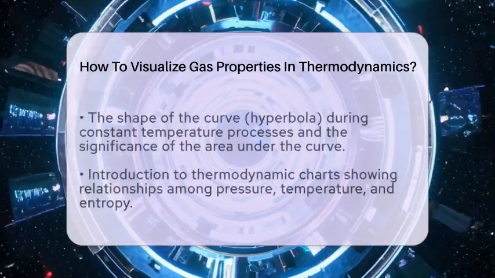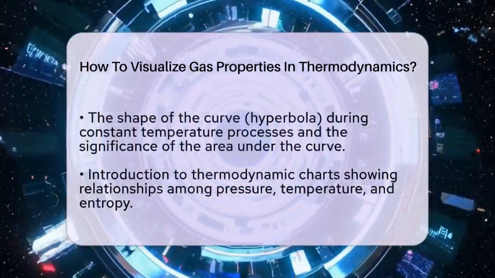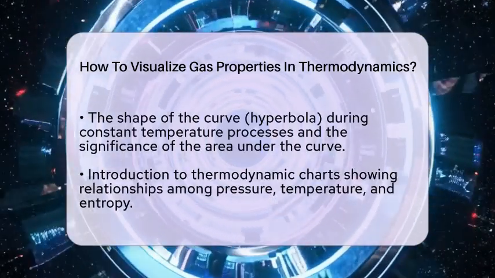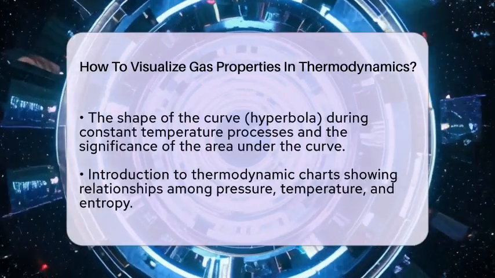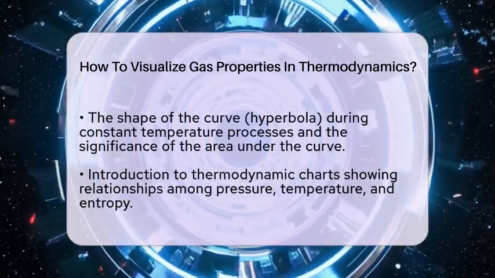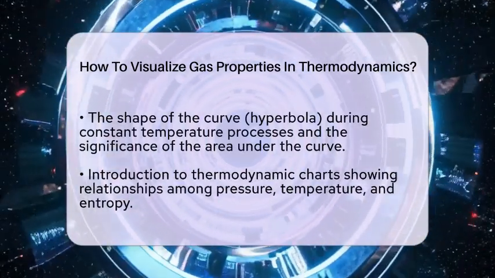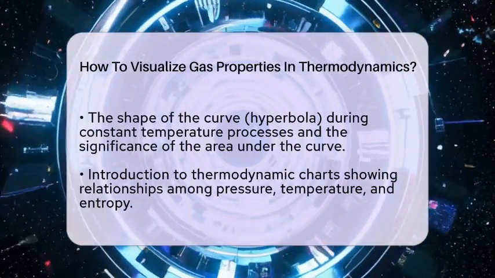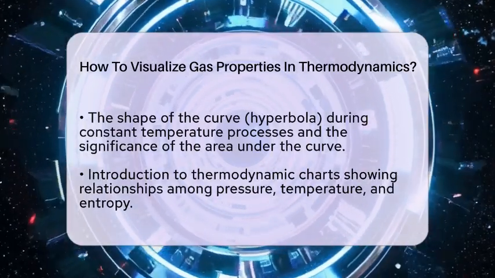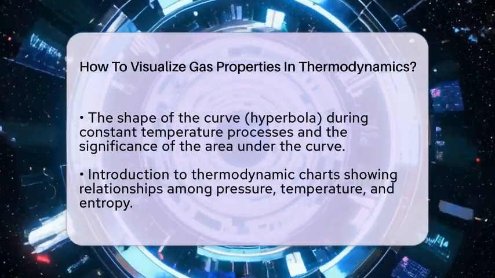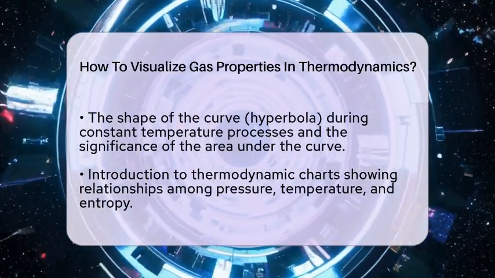Another helpful tool is thermodynamic charts. These charts show relationships among pressure, temperature, and entropy. They help you see how changing one property affects the others. For example, if you increase the temperature, the chart shows how pressure and entropy change too. These charts are especially useful for engineers working with real gases and phase changes, like boiling or condensation. They let you do quick calculations without needing complicated formulas.